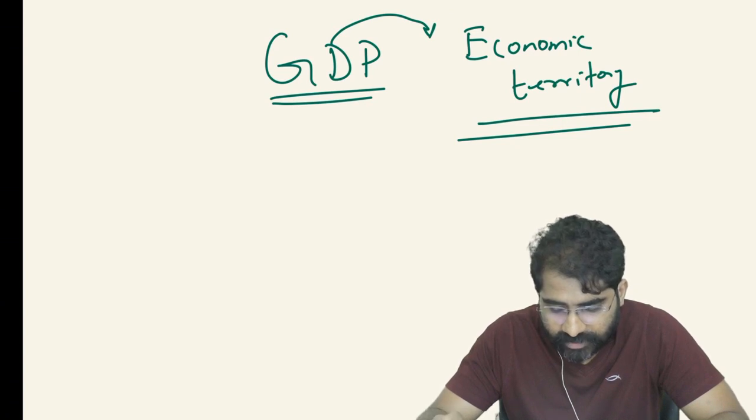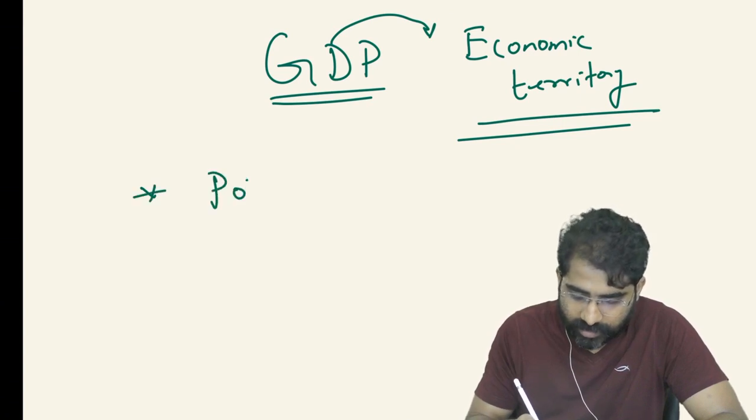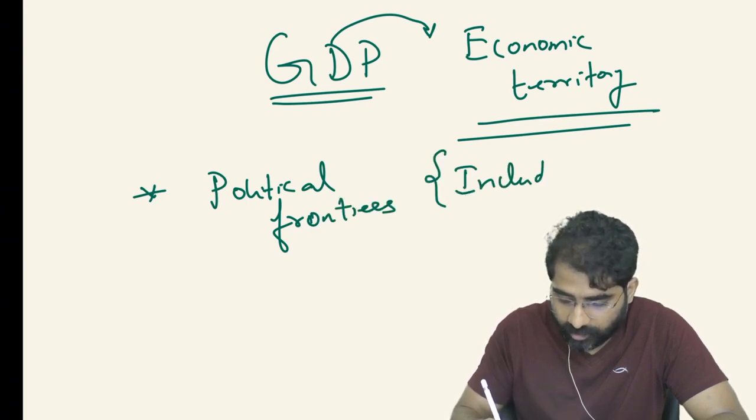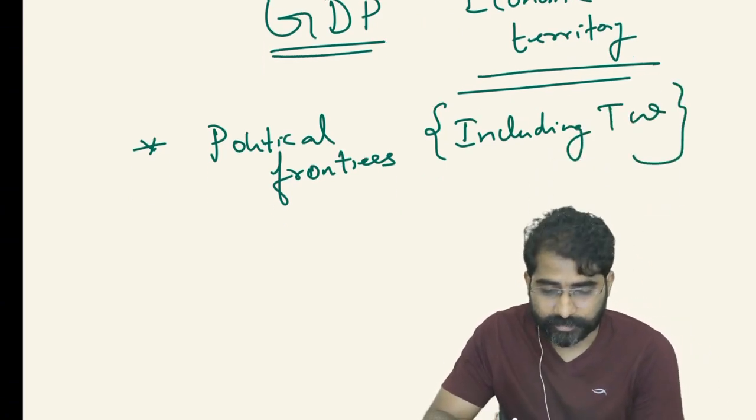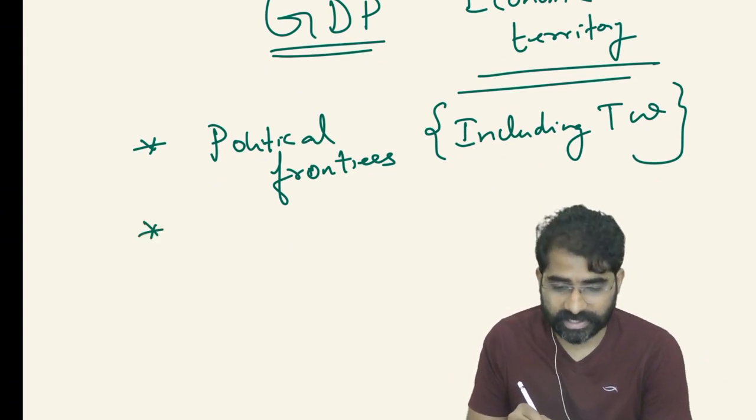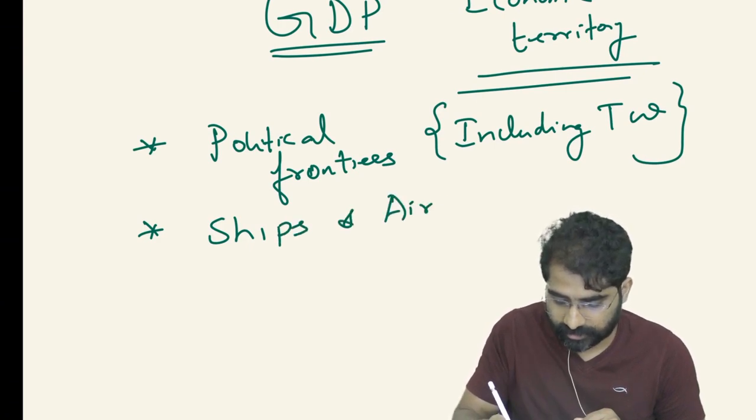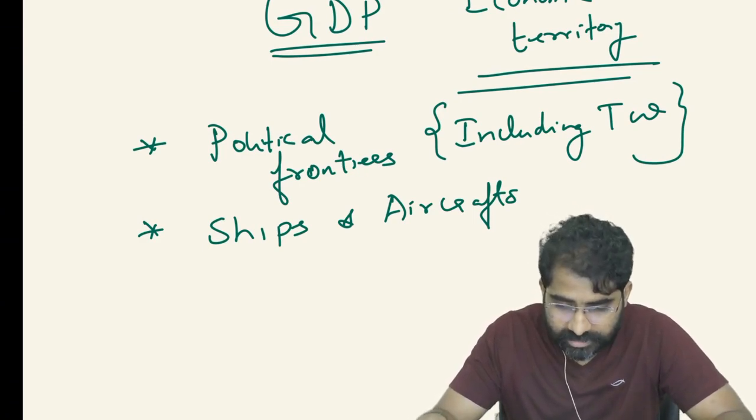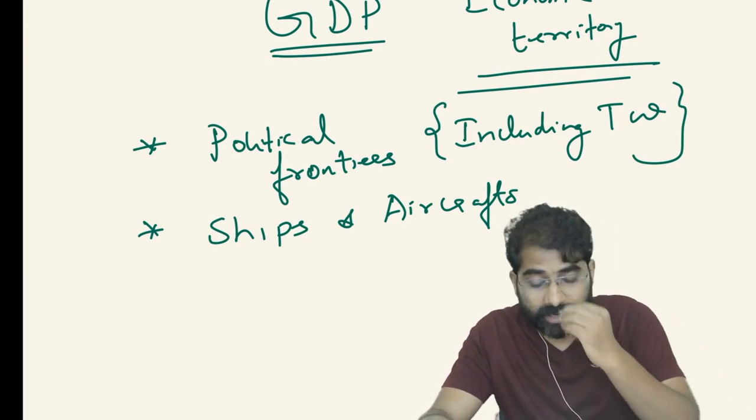This economic territory is going to be different from the geographical territory. When I use this word domestic territory, it includes the political frontiers of the country, including territorial waters, 12 nautical miles, as in geography you would have read. Then we have the ships and aircraft operated by the residents of the country between two or more countries. For example, Air India services between two different countries, so that will also be part of GDP.